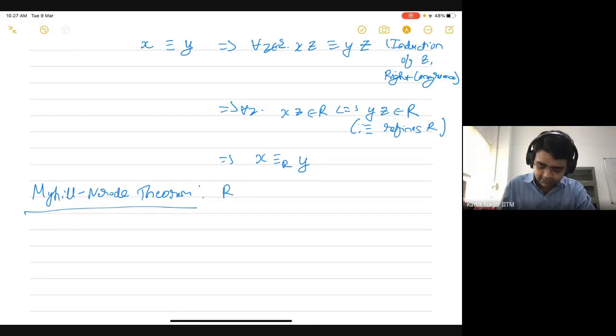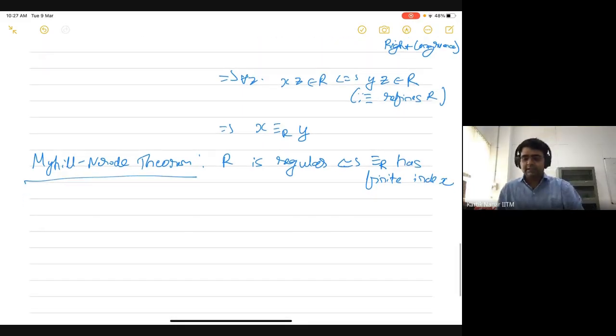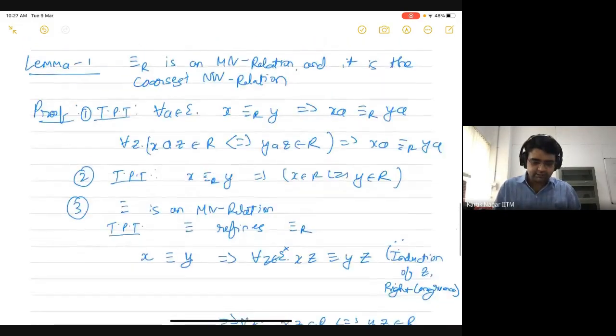So the Myhill-Nerode theorem says that R is regular if and only if this relation has a finite index. And we have already proved this, according to the last lemma, lemma 1.